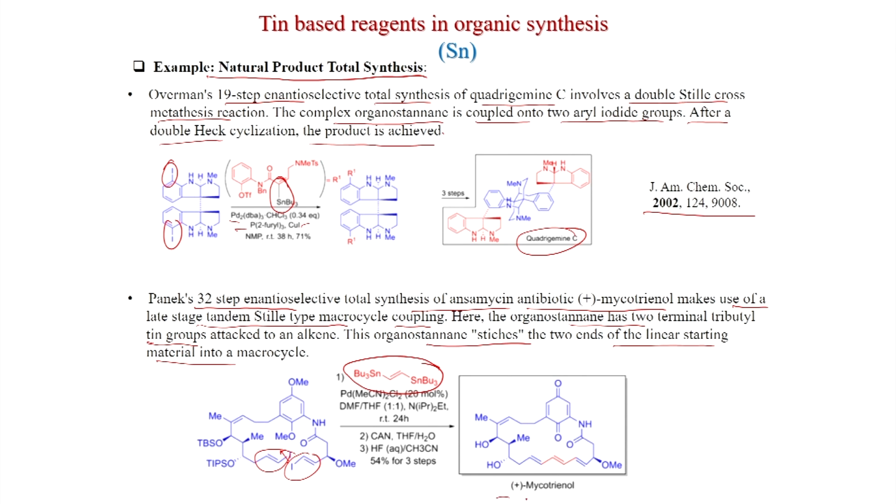You get this product, and the trans geometry is retained because the vinyl iodides are trans. After some CAN oxidation and HF, that is TBS group and TIPS group deprotection, you get this natural product mycotrienol. So, this is very important: two C-C bonds are forming.